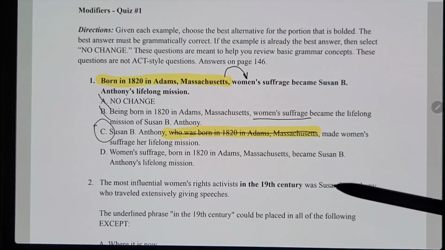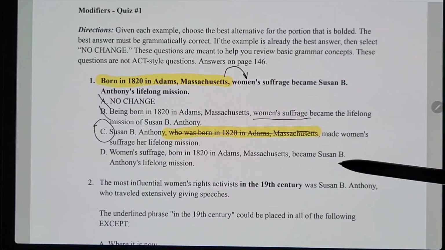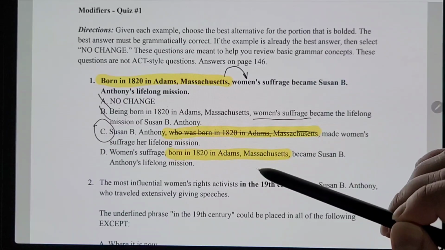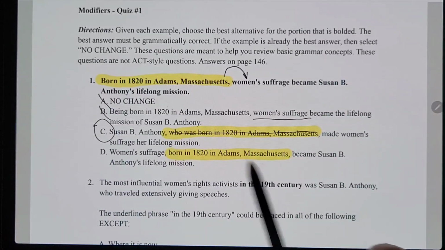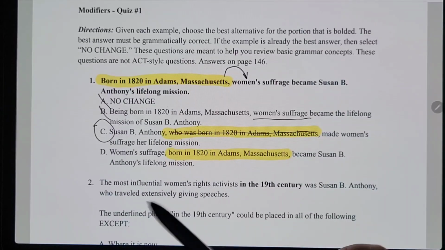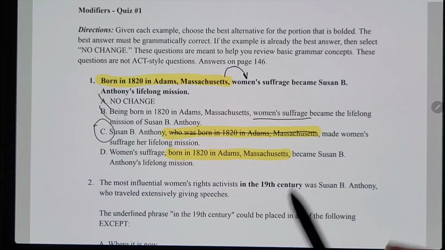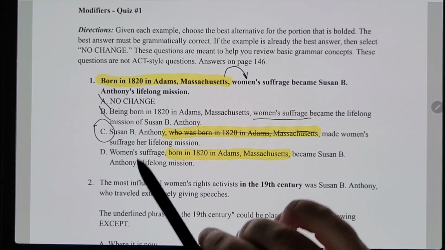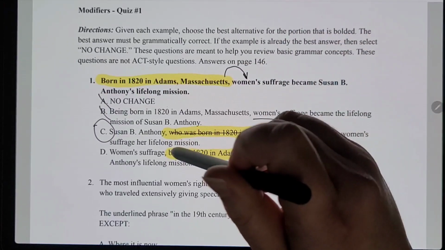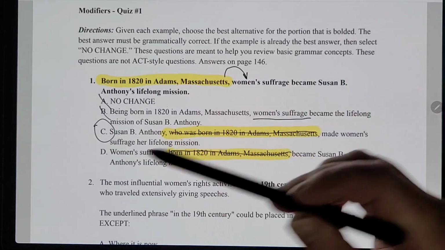So it says women's suffrage, born in 1820 in Adams, Massachusetts. Women's suffrage is what this is supposed to be referring to. This clause that's surrounded by commas is supposed to be talking about women's suffrage. Women's suffrage, again, can't be born in 1820 in Adams, Massachusetts. That's supposed to be referring to Susan B. Anthony. So that would be incorrect. Also, you could do the same trick that I used for C, and it's not going to make sense. Women's suffrage became Susan B.